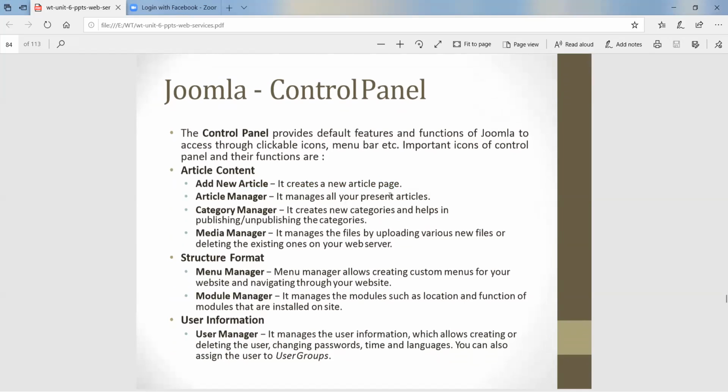Article manager manages all your present articles. Category manager, for example, creates new categories and helps in publishing and unpublishing categories. Media manager manages files by uploading new files. Menu manager allows creating custom menus for navigating your website. Then module manager controls the location and function of modules installed on the site, and user information as well.